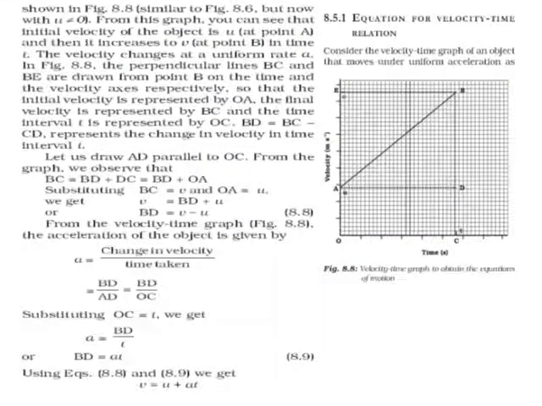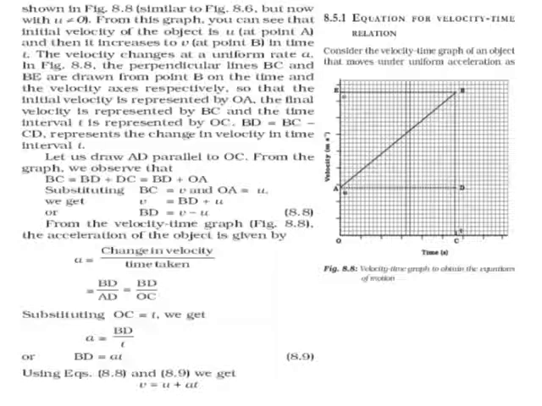In this figure, we can see that u, the initial velocity, is taken as 0. From this graph, you can see the initial velocity of the object at point A is 0, and then it increases to final velocity, that is v, at point B in the time t.